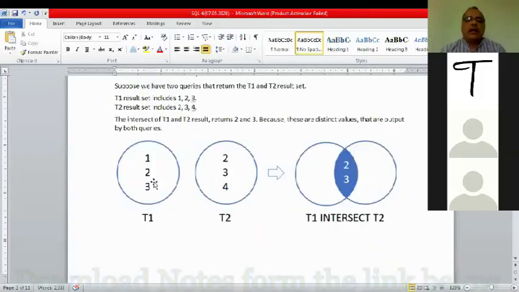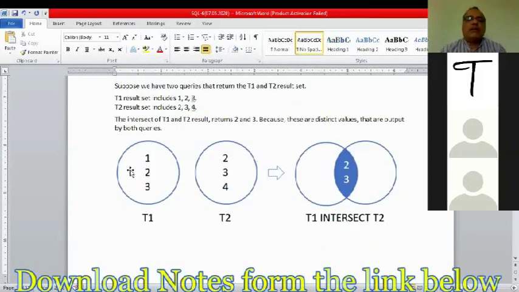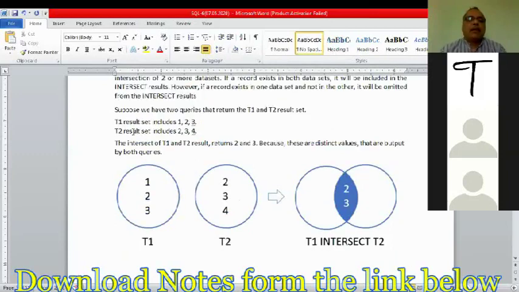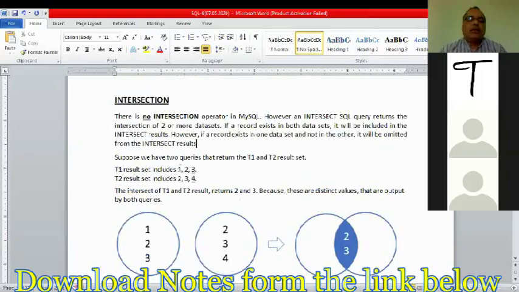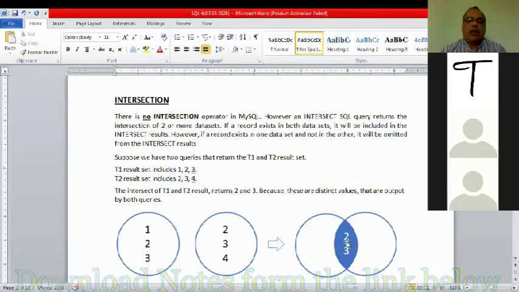Intersection. This graph tells you what intersection is. Say these are sets of values. T1 has the set of values 1, 2, 3. T2 has the set of values 2, 3, 4. When you intersect these two, only the common values present in both of the tables will be taken, which are common records. The output will be common values, common records.